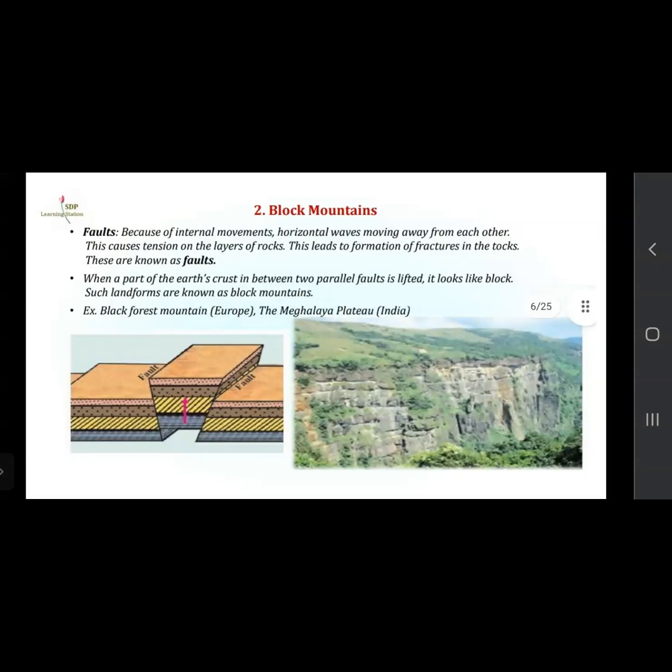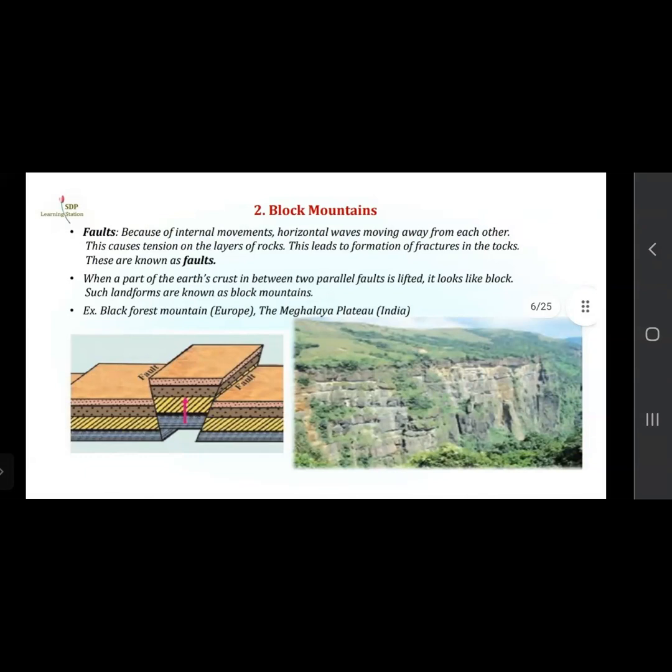When a part of the earth's crust in between two parallel faults is lifted, you can see in the picture on the left side how it looks. It looks like a block.